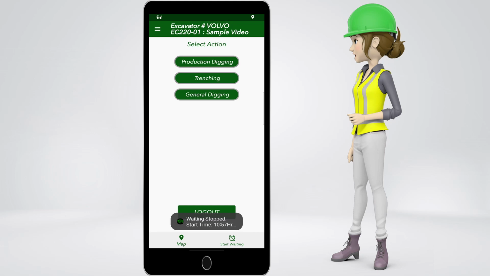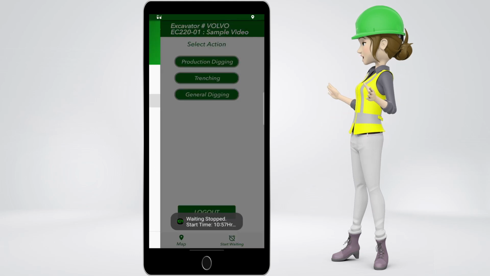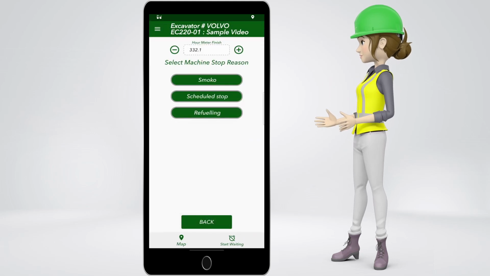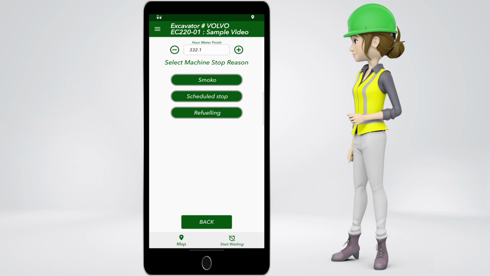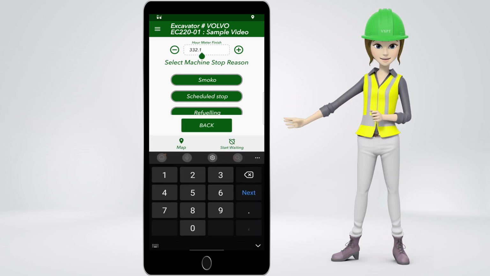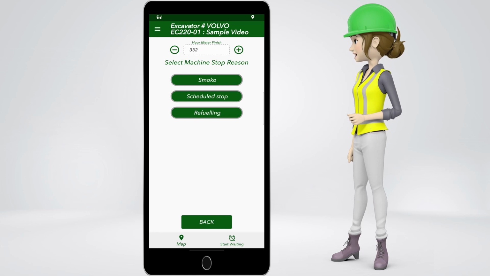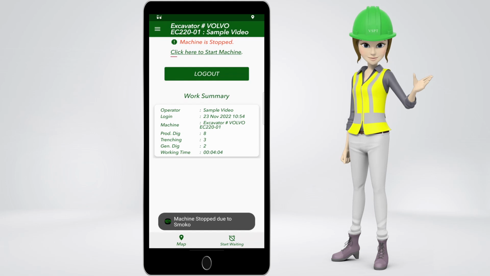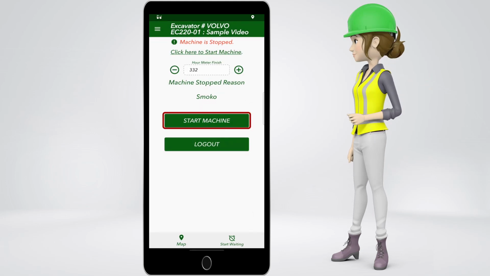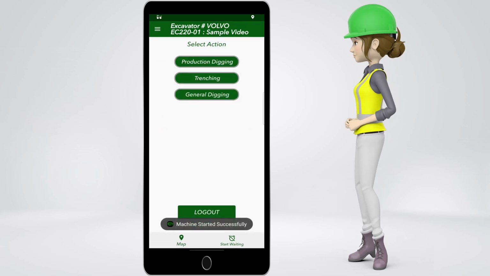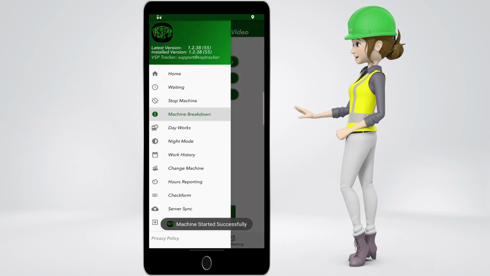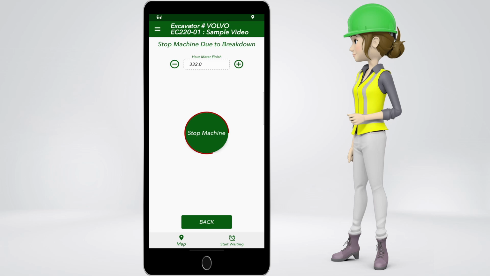Also, you can stop the machine from here, if the operator needs to take a break. He can pick any of the following reasons. Here we can check the hour meter. Let's take every opportunity we can to make sure it still matches the excavator. Let's pick Smoko. To start the machine, just click here and then Start Machine. Also, we can pick Machine Breakdown if the machine had any problems.